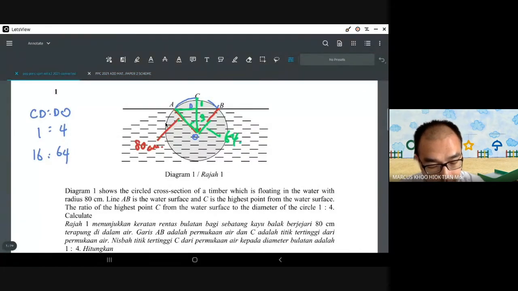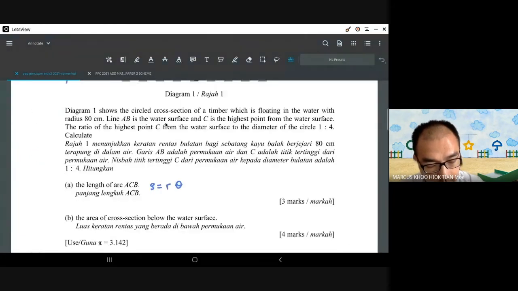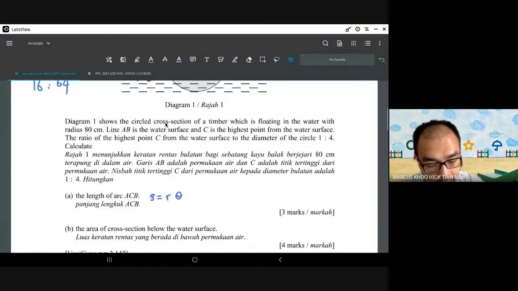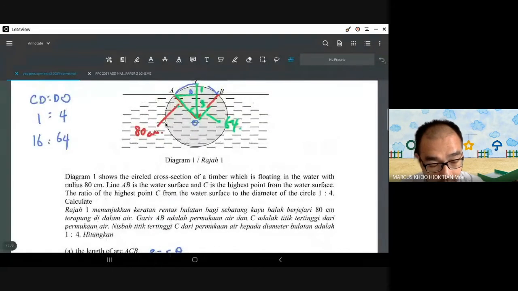The ratio of the highest point from the water surface to the diameter of the circle is 1 to 4. Calculate the length of the arc ACB. 1 to 3. Diameter is 160. Oh yeah, you're right.